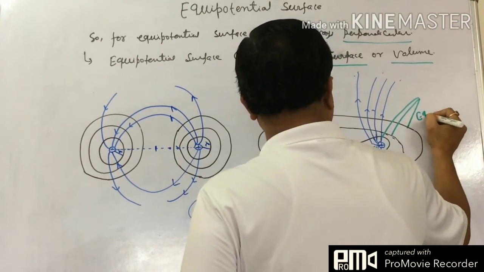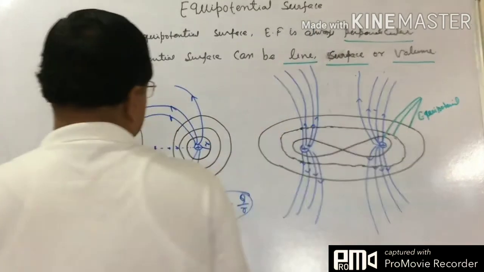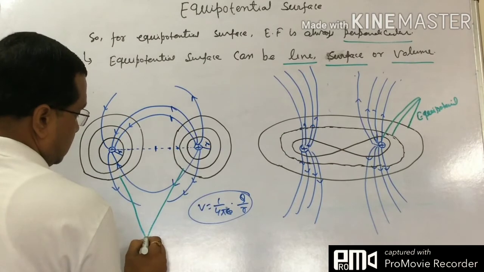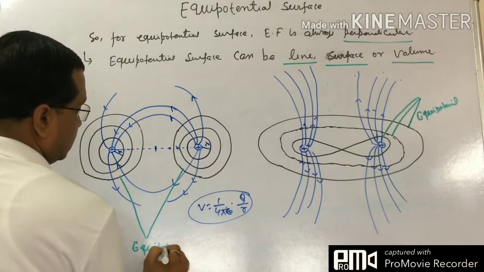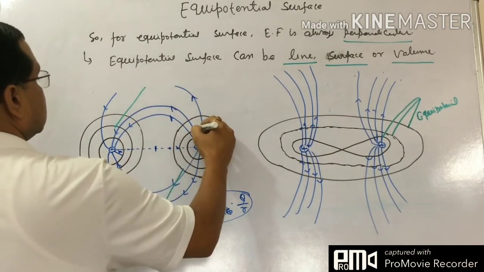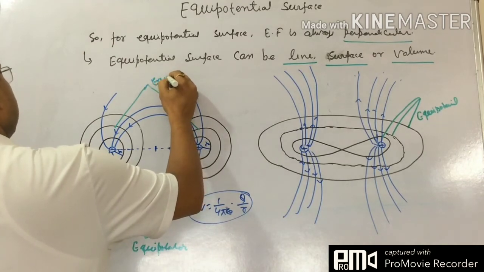So all these surfaces, when we talk about this surface, equipotential. If we talk about this surface, equipotential. If we talk about this, equipotential.